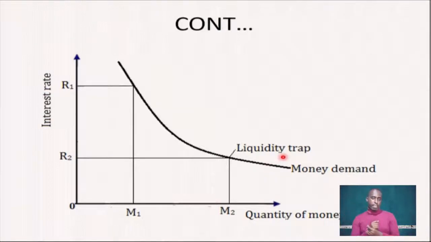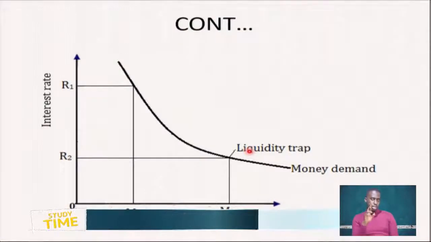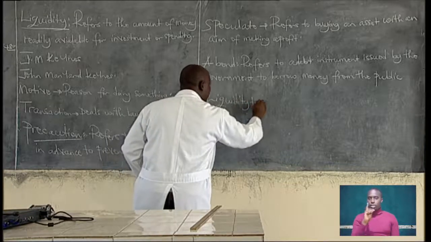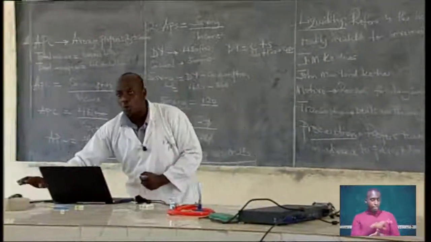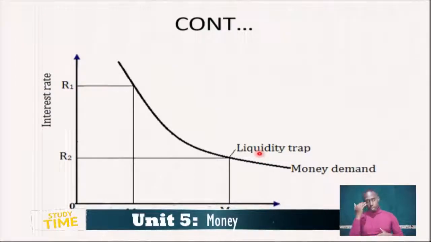And a point where the interest rate is too low to break the liquidity preference is what we call the liquidity trap. The liquidity trap is a point where the interest rate is too low to encourage people to invest in bonds.